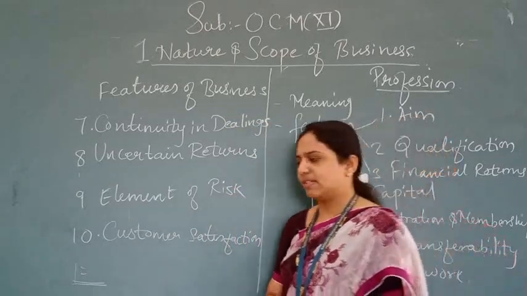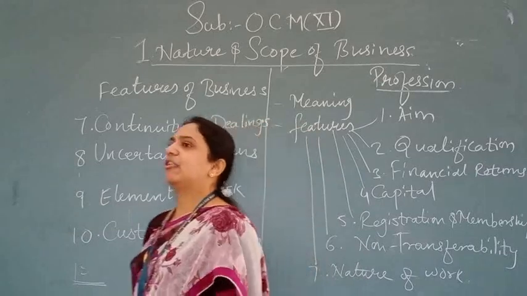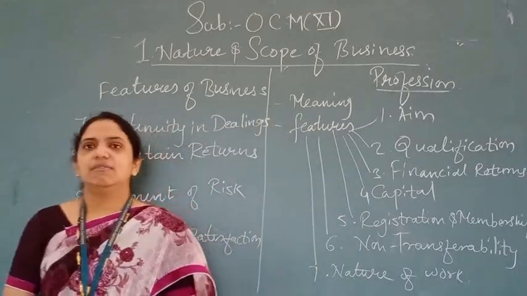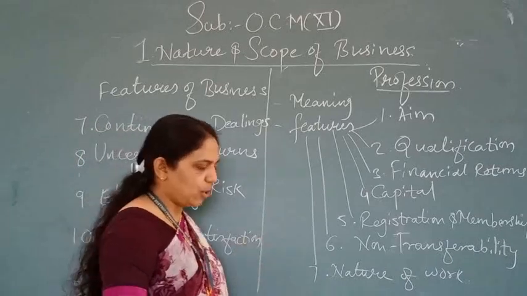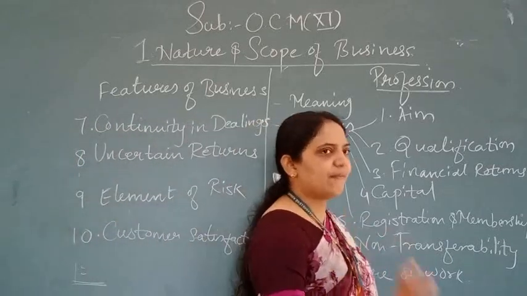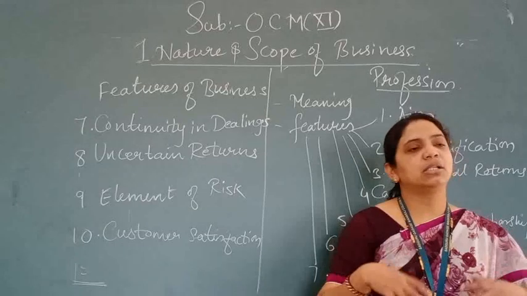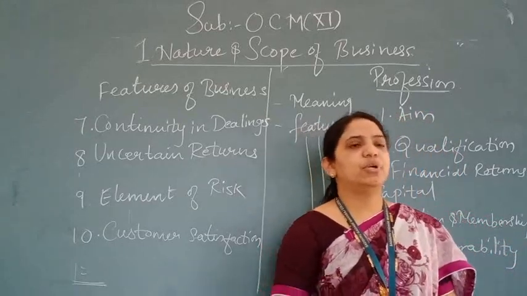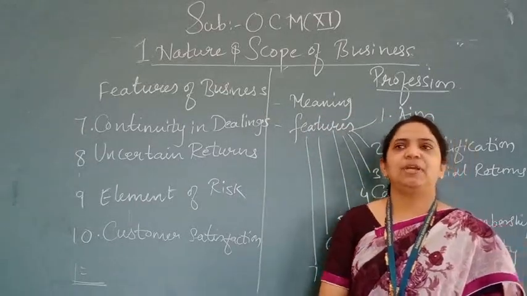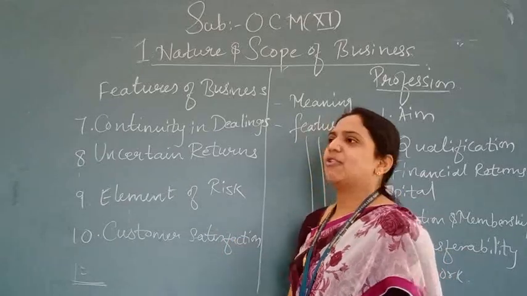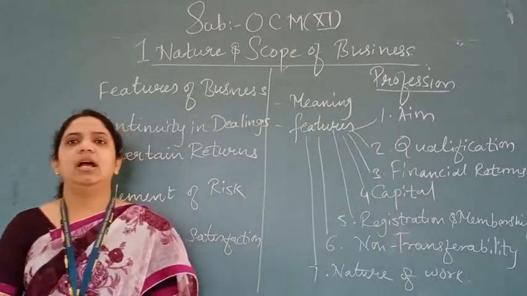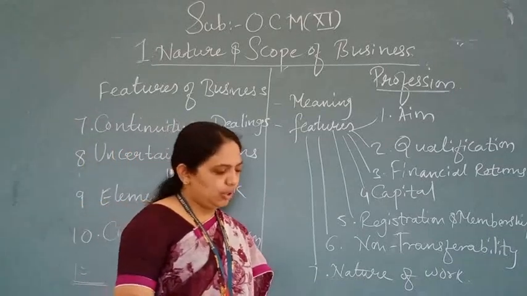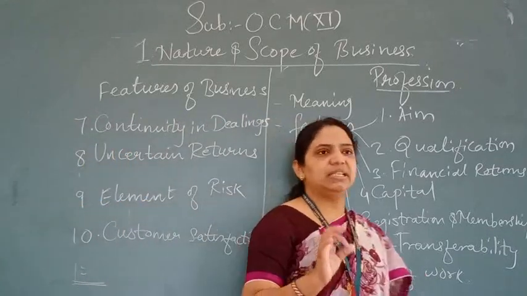So what have we seen? We have seen the second part of economic activity, which is profession. Profession plays a very important role. For a profession you always have to go through certain qualification. You have to possess some knowledge, get some formal training, and practice. Then only can things be done in a better way. Yes or no? Okay.